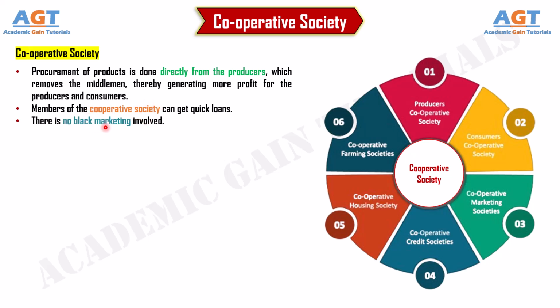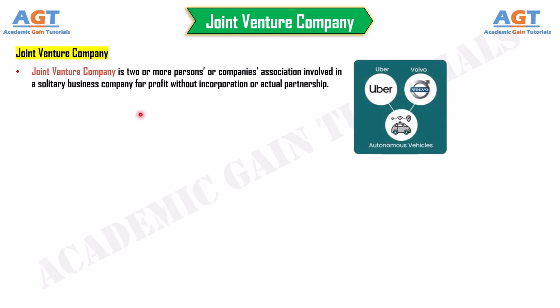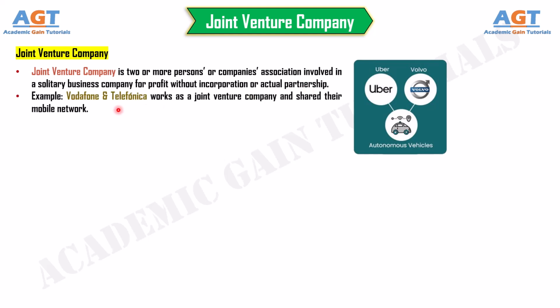Number 6. Joint venture company. A joint venture company is an association of two or more persons or companies involved in a solitary business enterprise for profit without incorporation or actual partnership. Example: Vodafone and Telefonica work as a joint venture company and share their mobile network.